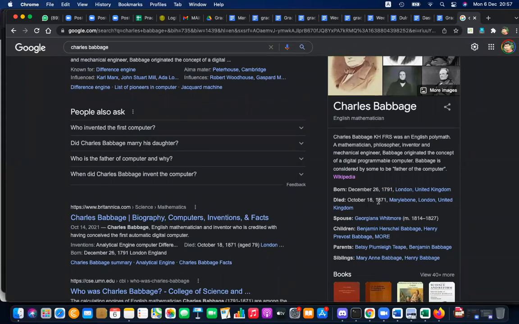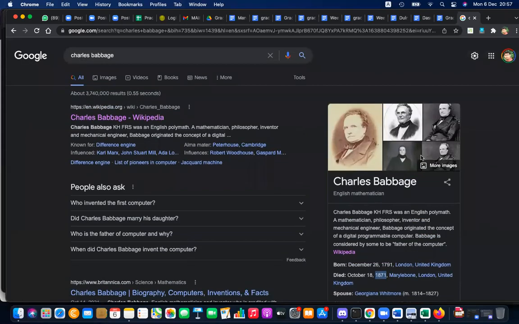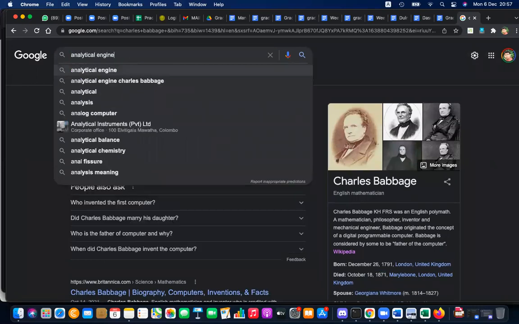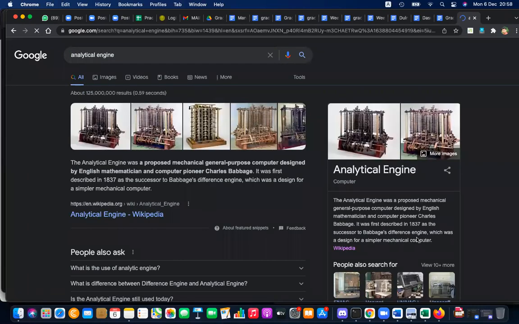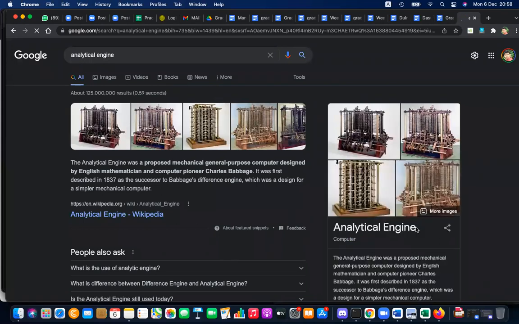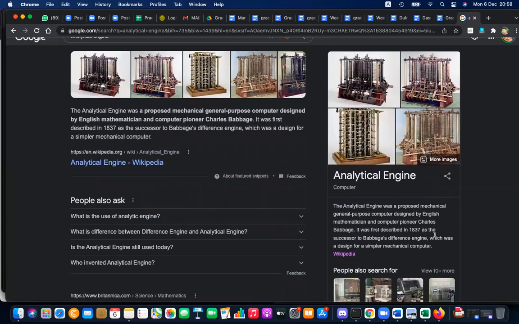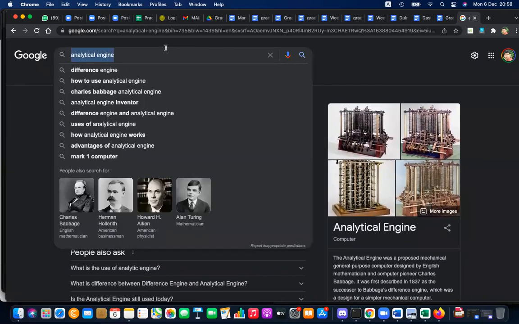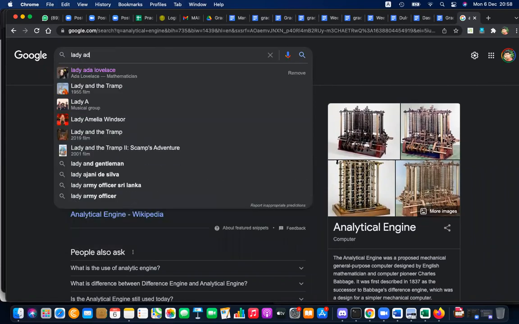He died in 1871. Actually, the analytical engine was created at that time. The analytical engine was created in 1837. So who is the first programmer? Ada Lovelace. Yes, it's Lady Ada Lovelace.